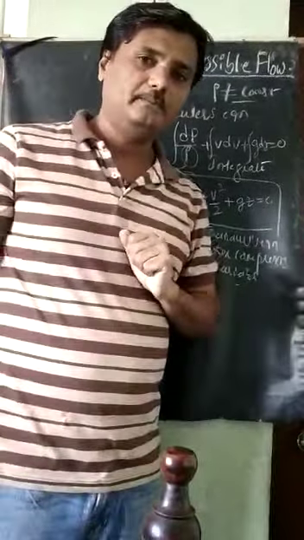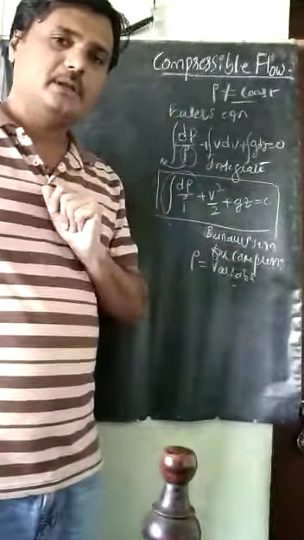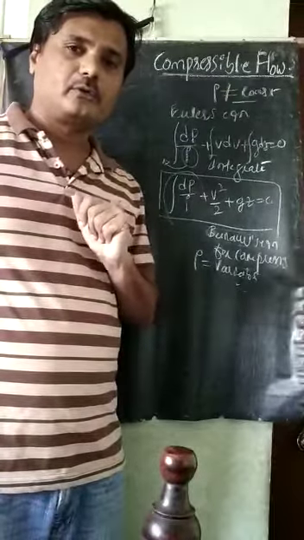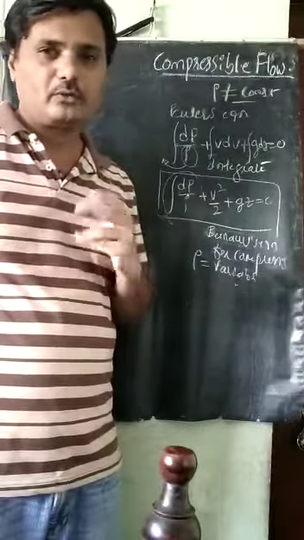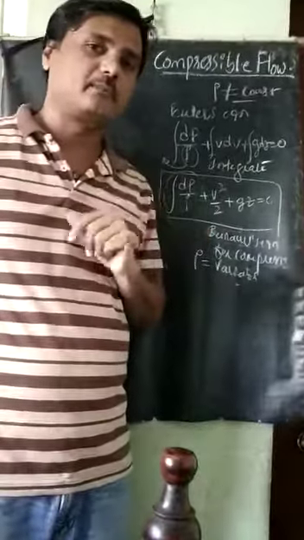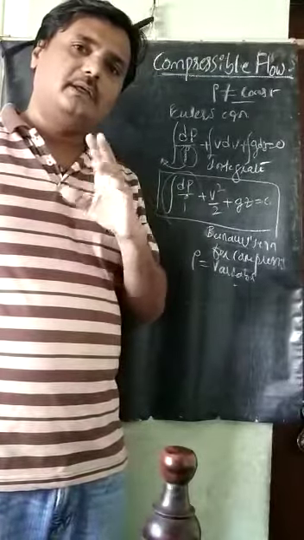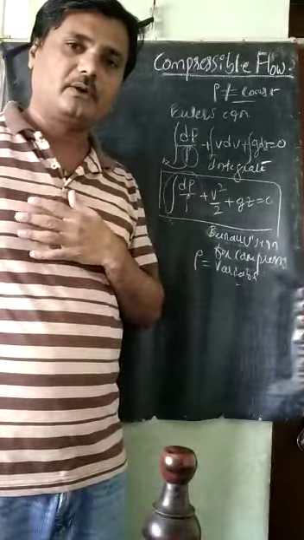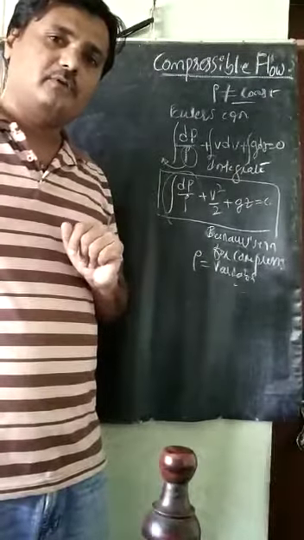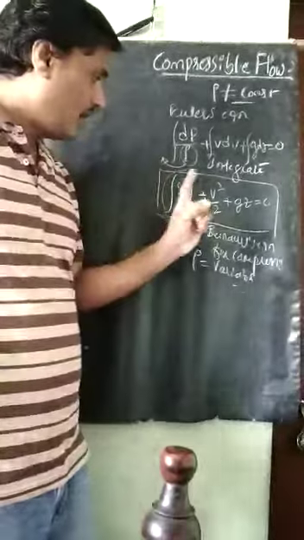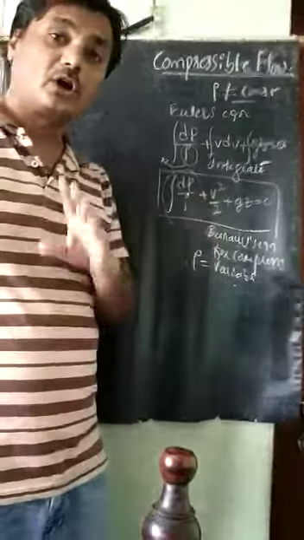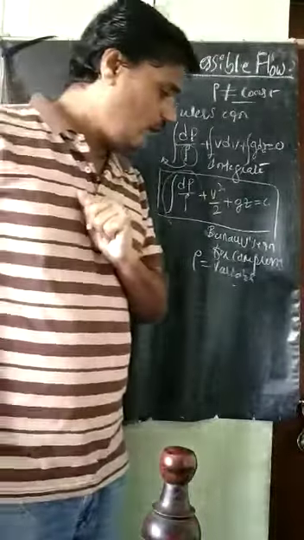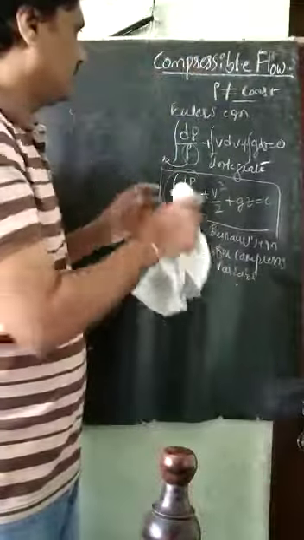What we will do is assume that the flow or process is an isothermal process. You know that isothermal process is a thermodynamic process, and the adiabatic process is also a thermodynamic process. If it is an isothermal or an adiabatic process, how will Bernoulli's equation for compressible flow change? That we will see now. How to study this? I will do it here.